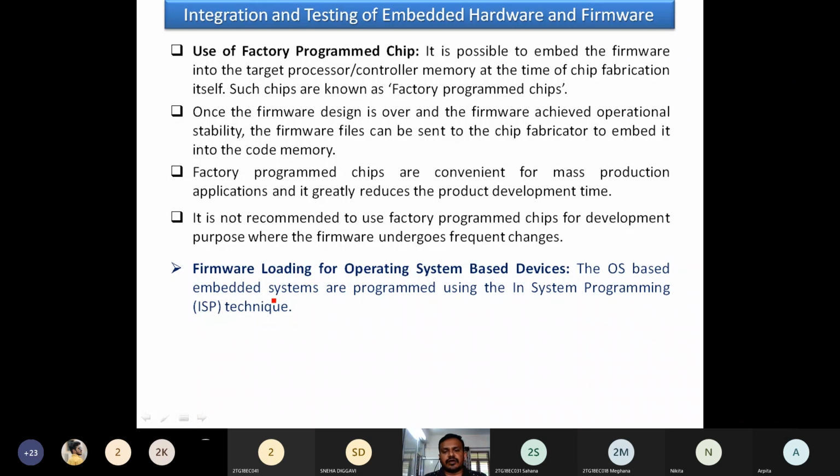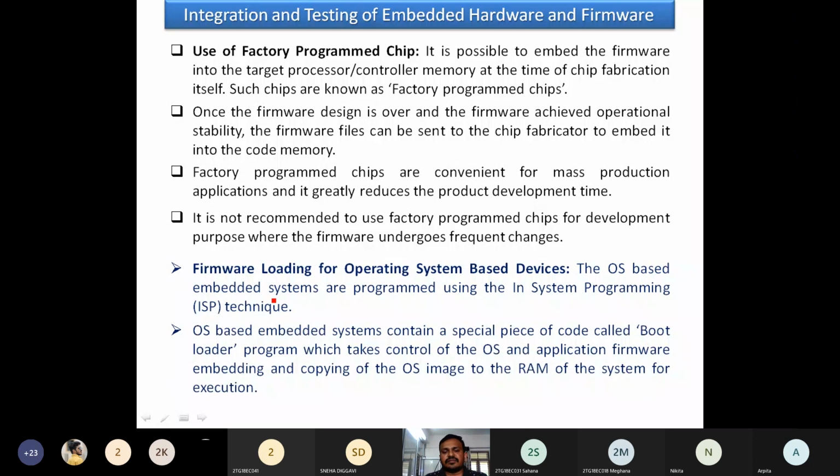The firmware loading for operating system based devices. The OS-based embedded systems are programmed using in-system programming. One example is the Intel processors, whether a processor or a controller, which use the technique of in-system programming based on the operating system. Whenever we install any application in a laptop or a desktop, we are modifying the code memory in that particular chip.